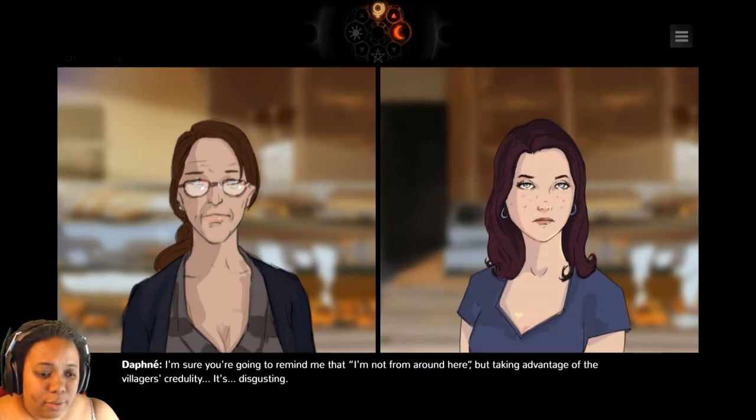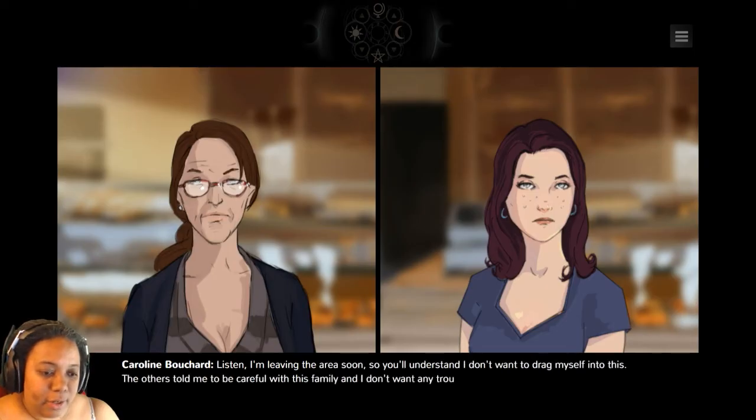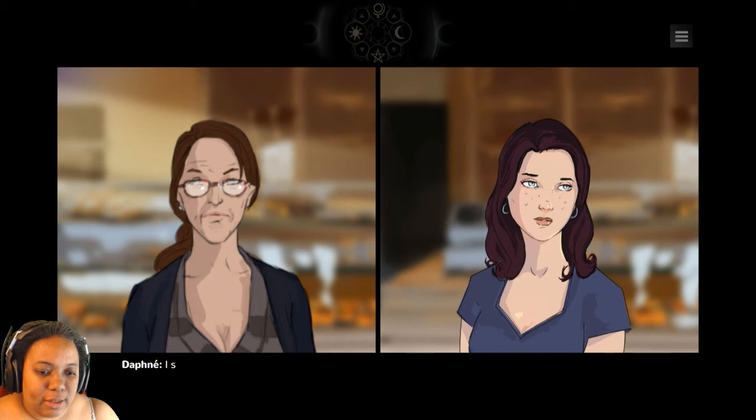This makes sense, really. They shouldn't take advantage, though. I'm sure they're going to remind me that I'm not from around here, but taking advantage of the villagers' credulity, it's disgusting. "Listen, I'm leaving the work area soon, so you'll understand I don't want to drag myself into this. The others told me to be careful with this family, and I don't want any trouble." I see.